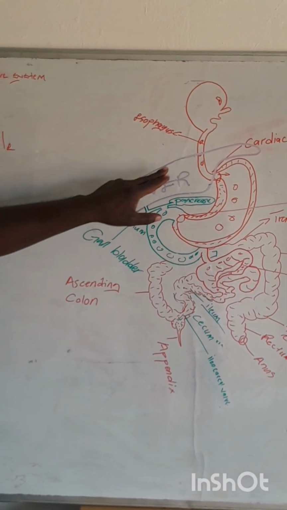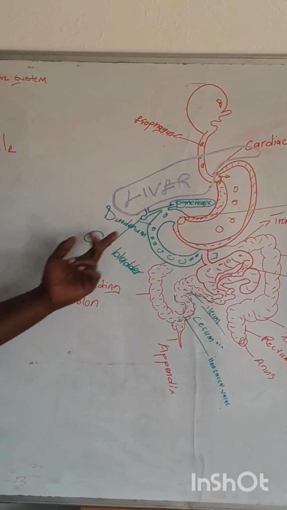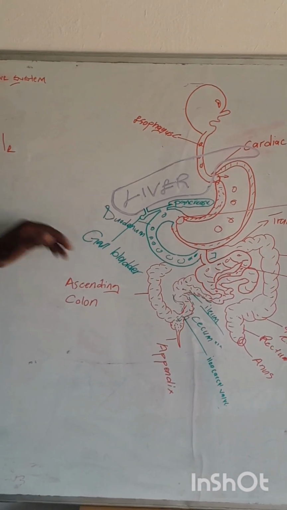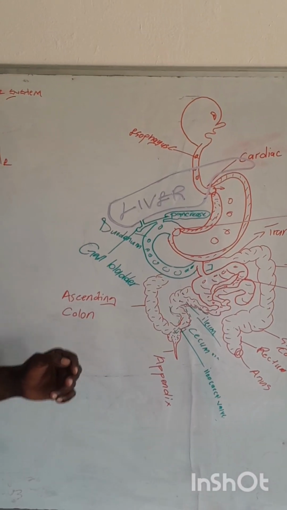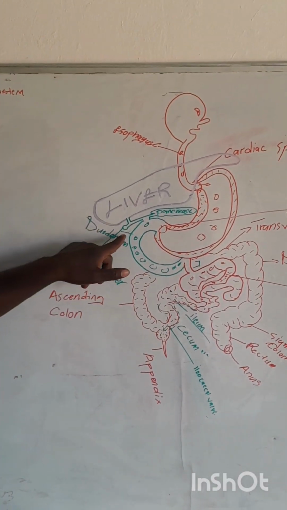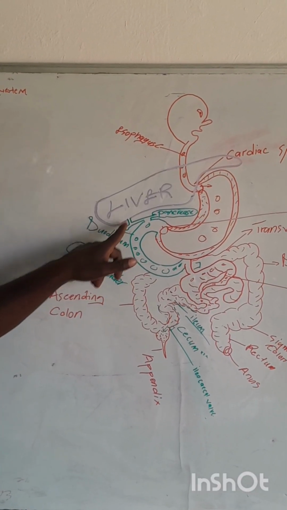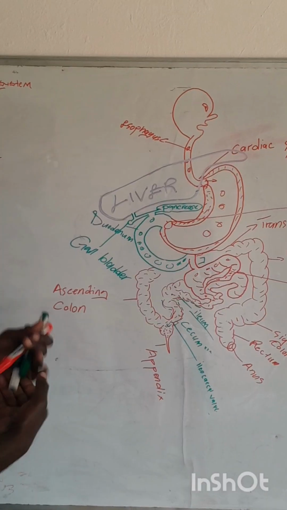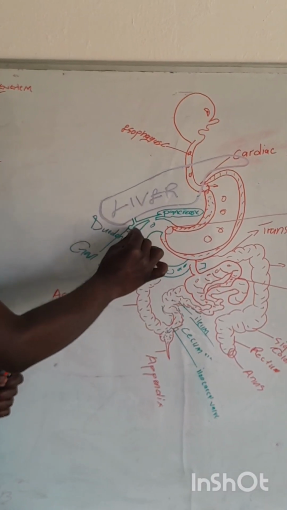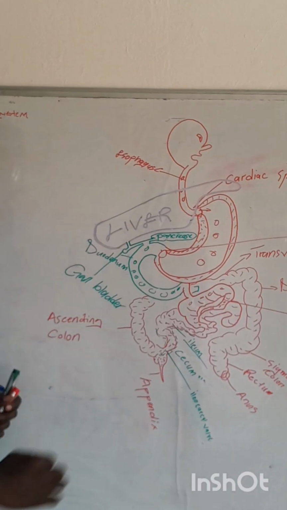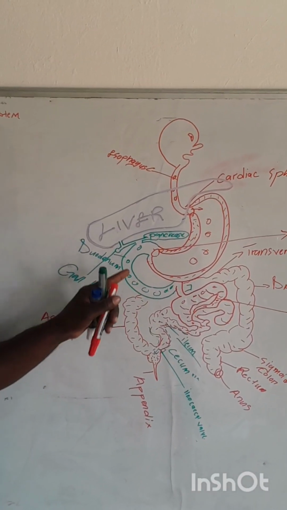Alright? So the liver produces bile, which makes sense, stored in the gallbladder. Alright? So the bile is going to be stored in the gallbladder. If we eat food that contains lipids, bile is going to be released from the gallbladder into the duodenum. So we've got what we call the common bile duct. Alright? Which is the path that this bile is going to use and empty into the duodenum.